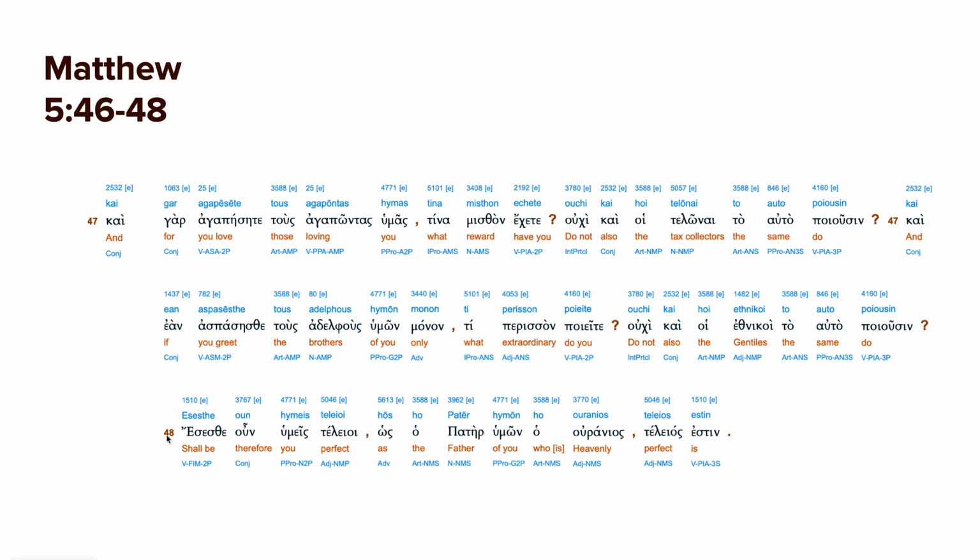Eseste oun, you shall be. This is almost like an imperative, but it's using the future instead. We do that in English too. You shall not murder. You will not murder. It's the same thing as saying don't murder. Oun is therefore. Humeis teleioi. So you therefore shall be perfect, just as your Father who is heavenly.